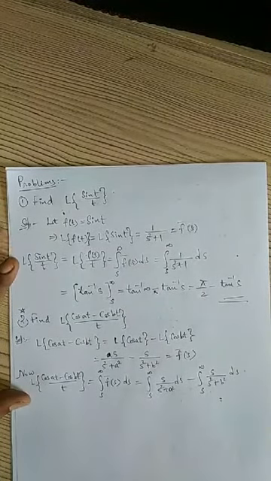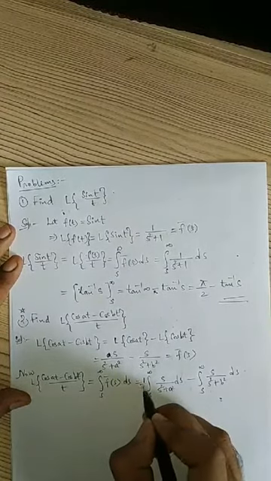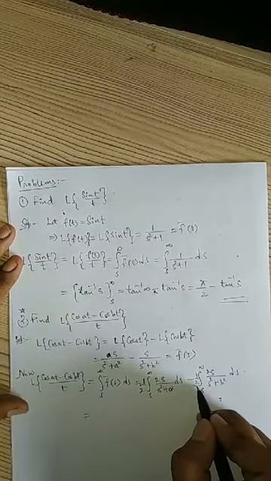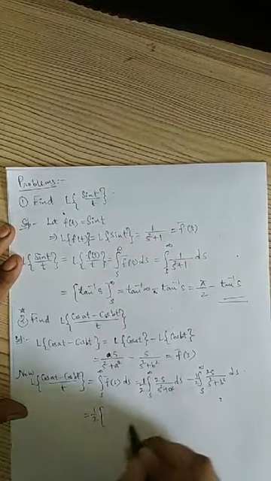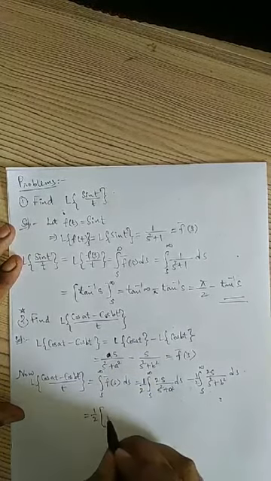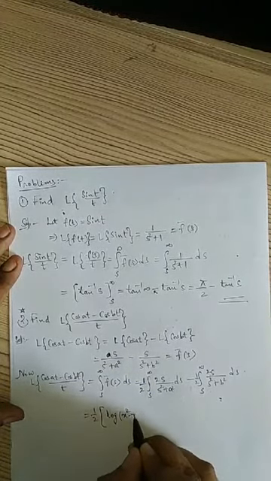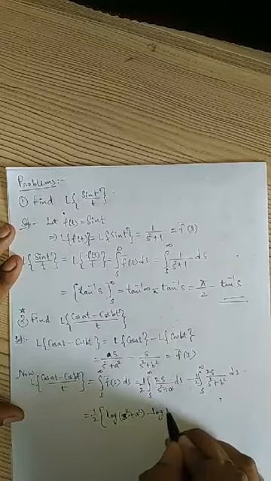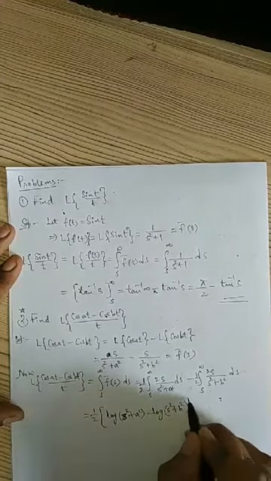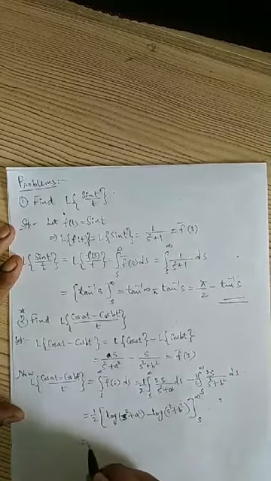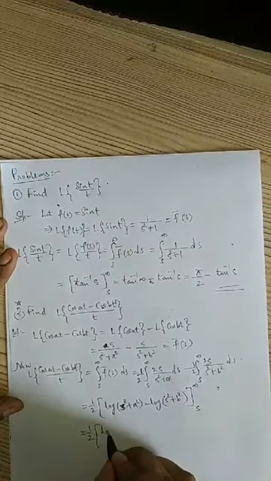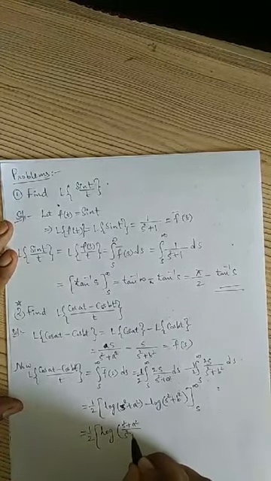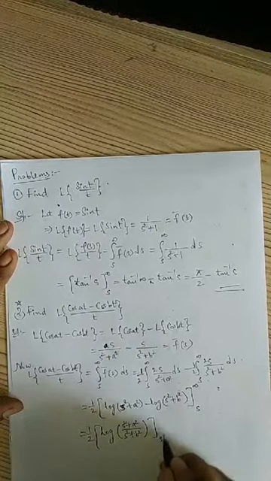Now we have to evaluate these two integrals. So for evaluation, I'll write 1 by 2 here and 1 by 2 here. Then this is equal to 1 by 2, which can be written outside, into the integral of f dash of x by f of x. So log of s square plus a square minus log of s square plus b square, with limits from s to infinity. This can be written as 1 by 2 log of (s square plus a square) by (s square plus b square), limits from s to infinity.